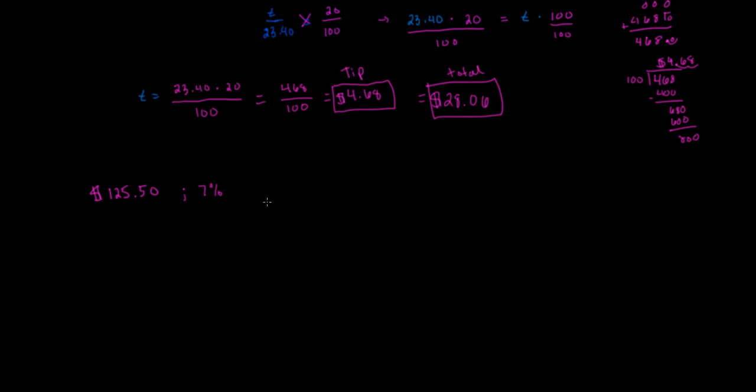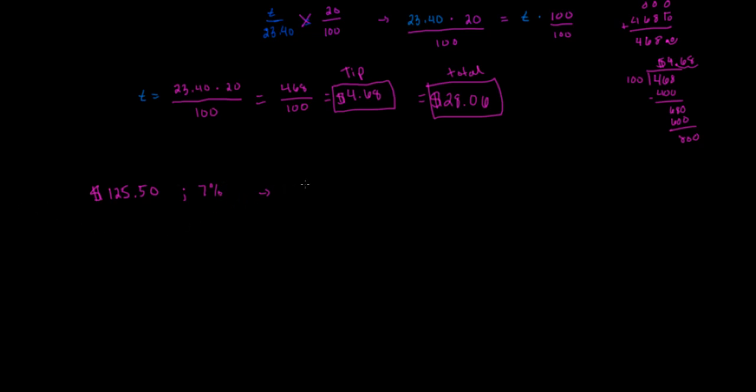Now, you're doing this exactly the same way that we worked out our tip problem. You're almost giving them a 7% tip, which is kind of weird to think about. In order to do this, we have to figure out how much 7% is of this 125.50. First thing we're going to do is change the 7% to a decimal.